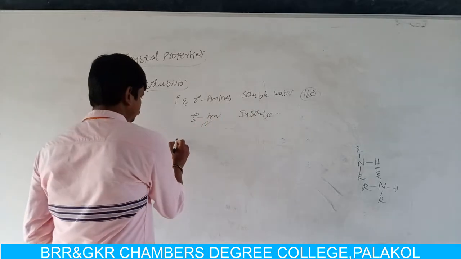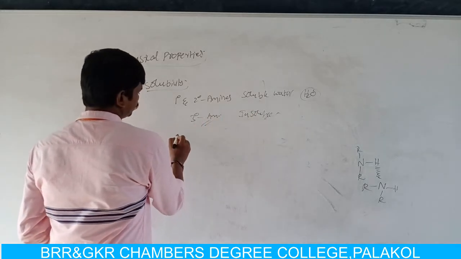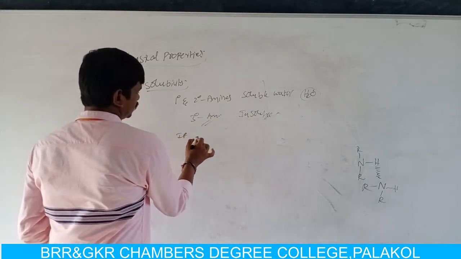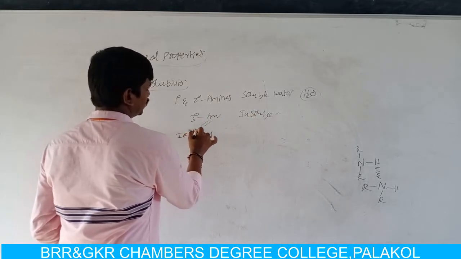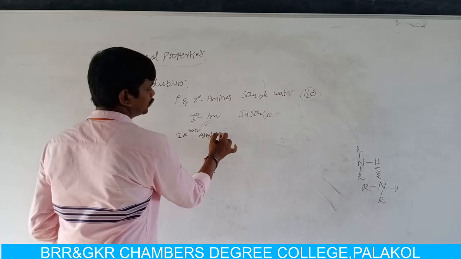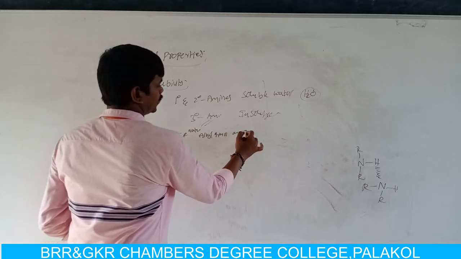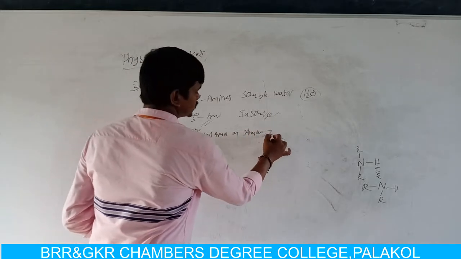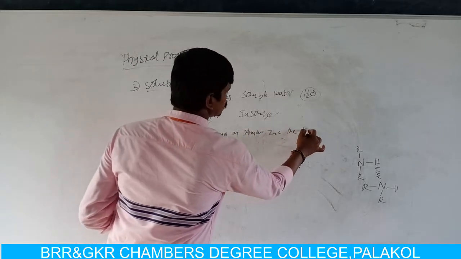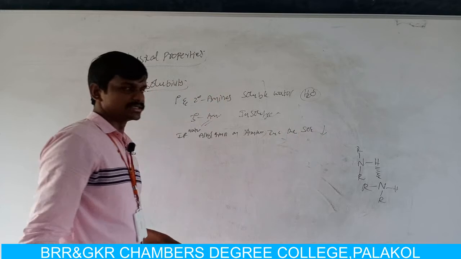And if the alkyl group on the amino group or nitrogen increases, then solubility decreases.